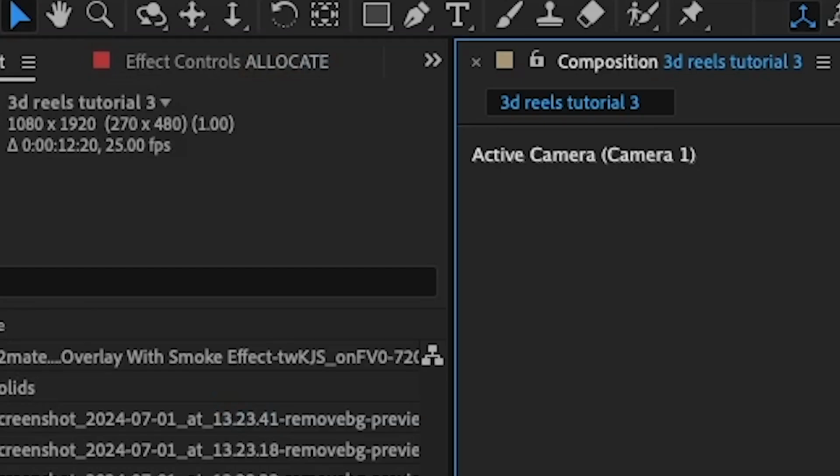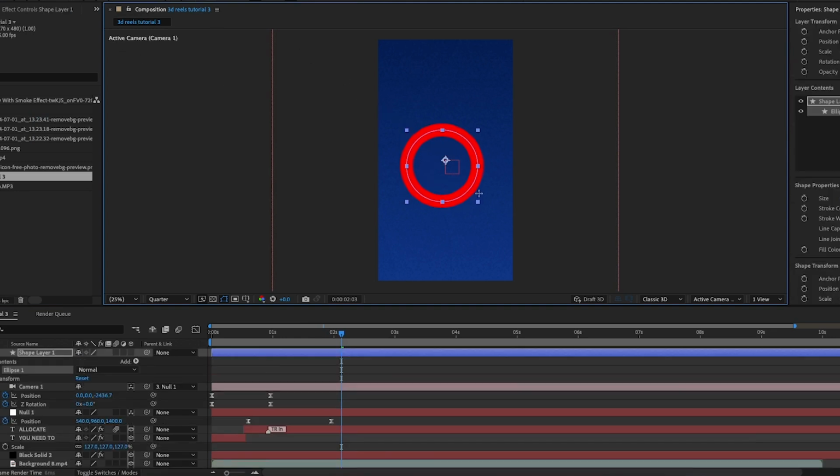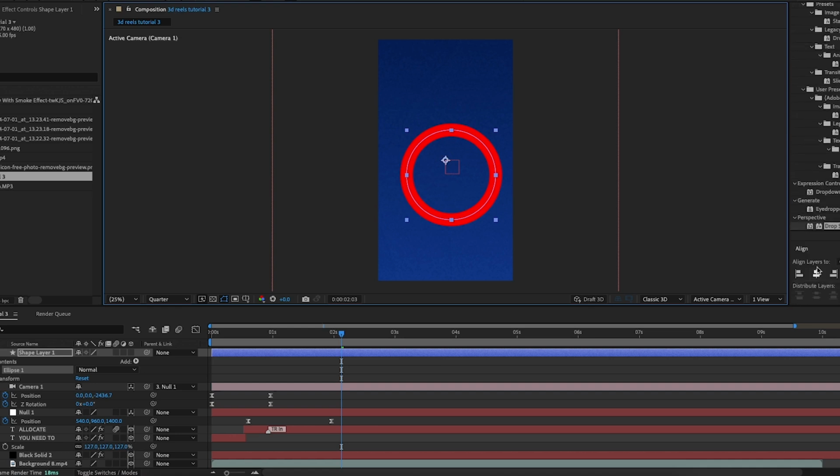So I'm going to go up to the top and get the shape tool, and I'm going to keep pressing Q until I get the ellipse tool. Then I'm going to hold shift and draw a perfect circle like so with just the stroke. There's no fill, just a stroke. And the stroke's going to be around this big.